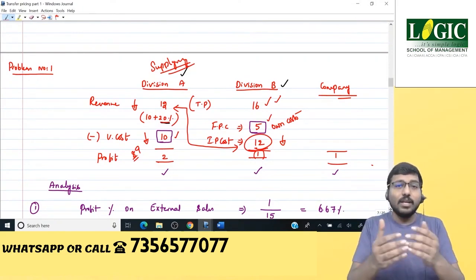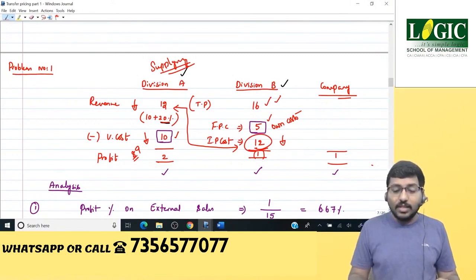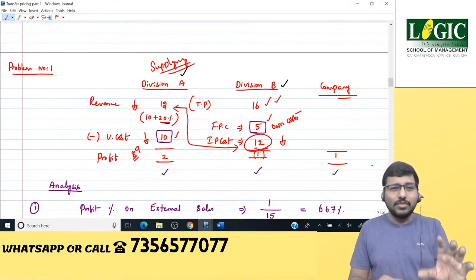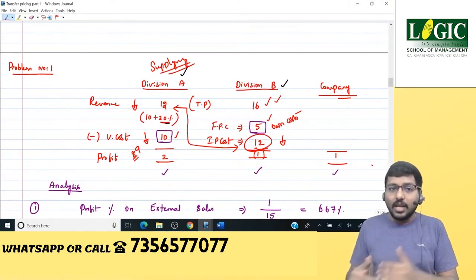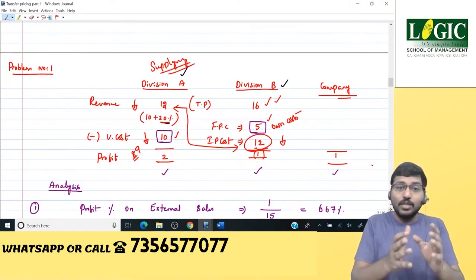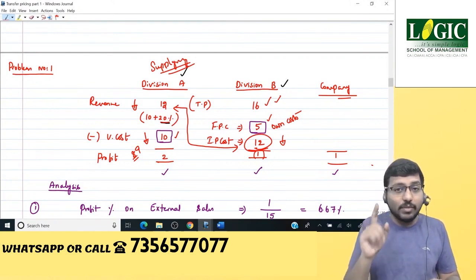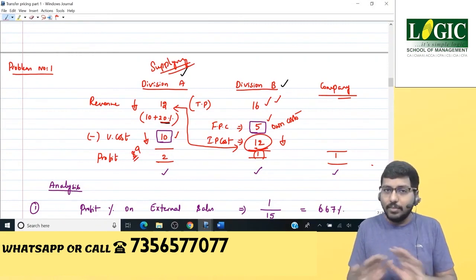now is 12, let's say it is greater than 12, say for example 13, then that confirms that your supplying division, that is division A, is more efficient than the market, because the market price is 13 and you are transferring at 12, which means division A's job is being done well. The problem is with division B, therefore division B has to increase its efficiency, period.